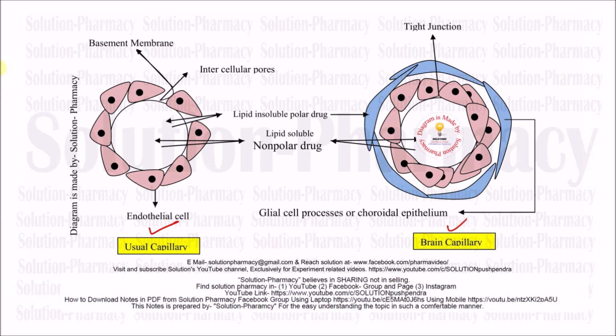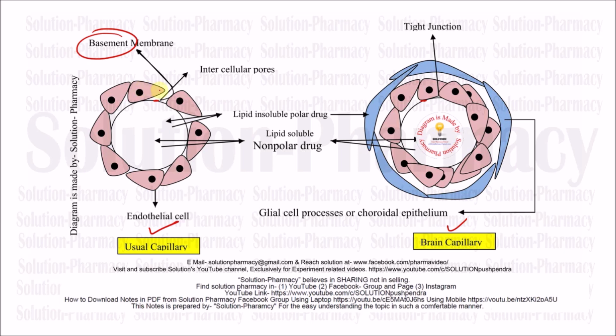So this is the basement membrane in your first image, that is the usual capillary also. Which one? This one. This inner lining is a basement membrane. Likewise, in the case of the blood-brain barrier, this is also a basement membrane. But now what is the difference between these two?